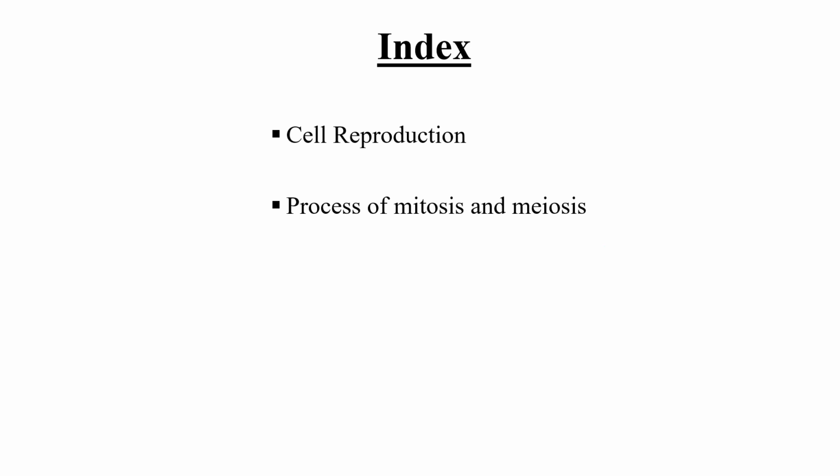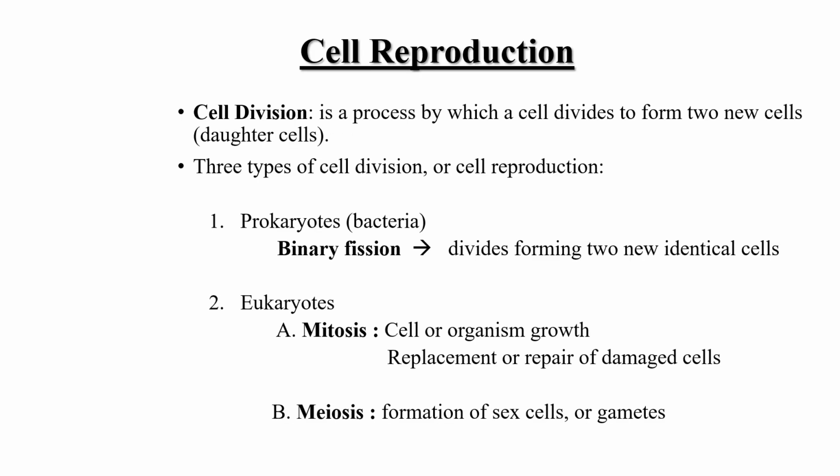Now, in this particular video lecture, we are going to discuss the topic of cell reproduction. Okay, cell reproduction. And what is cell reproduction? Cell division is a process by which a cell divides into two new cells, or we can say two daughter cells.